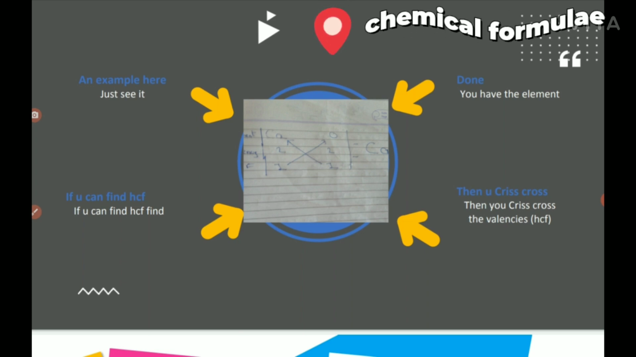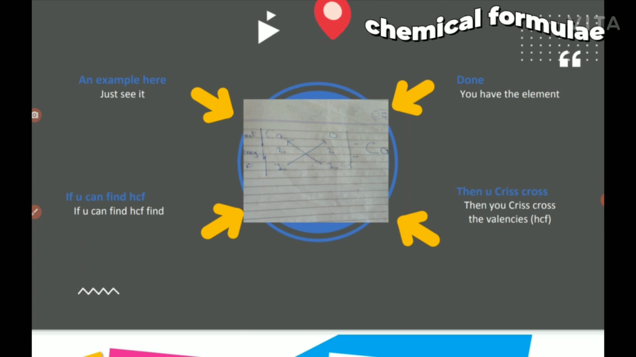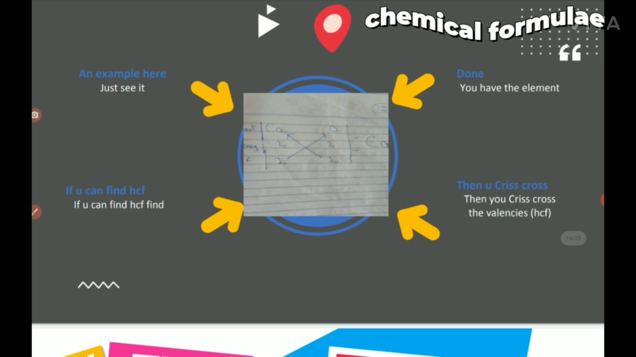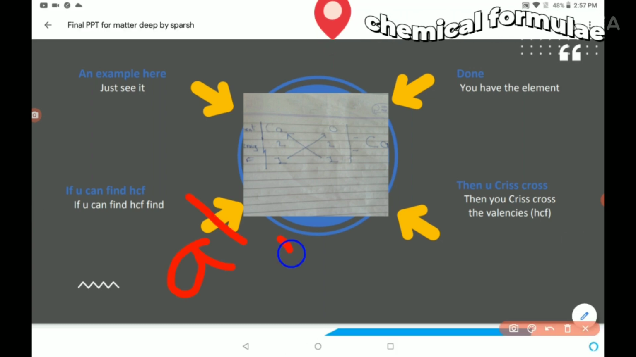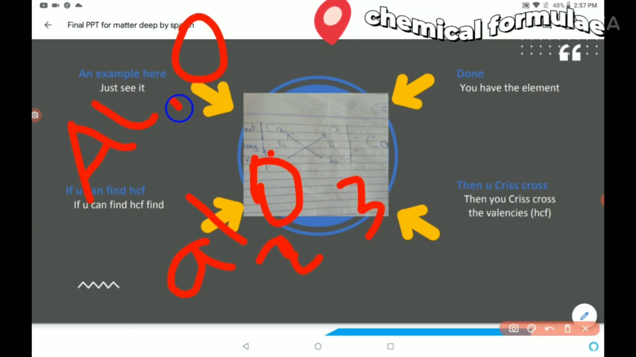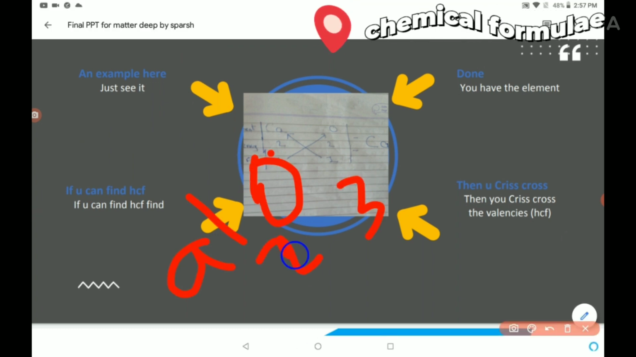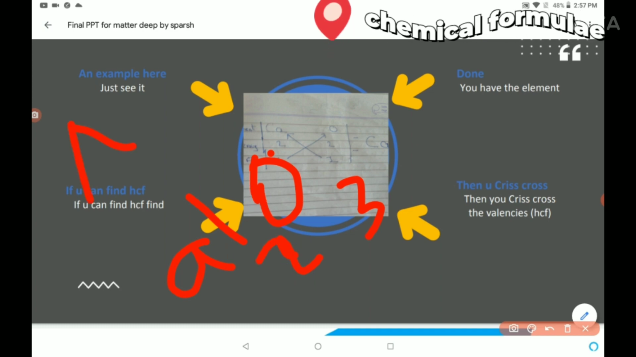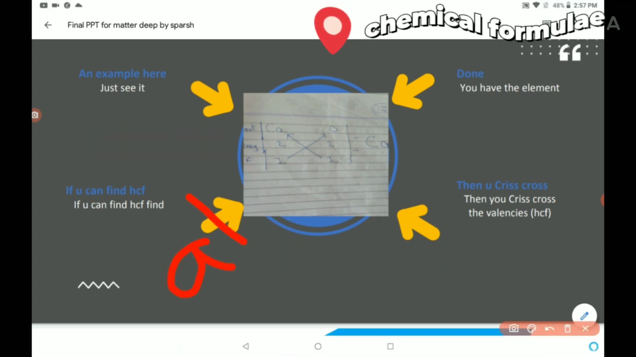Another example can be AlO. Al valency is 3, you all know that. O is 2. So crisscrossing the valency, we get Al2 and O3. That is another example, as I said I will show you an example. Al2O3 is the example of aluminium oxide. It's also called aluminium oxide.